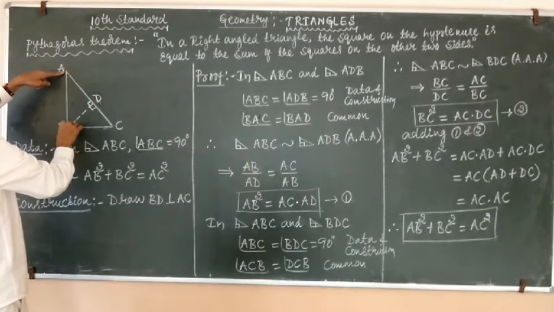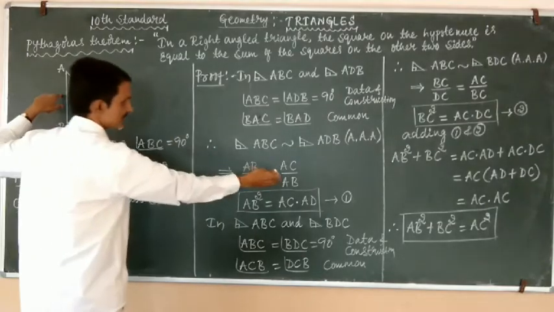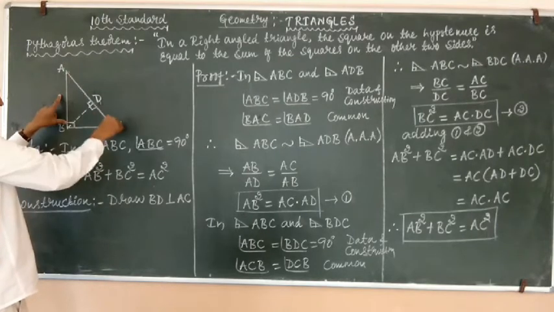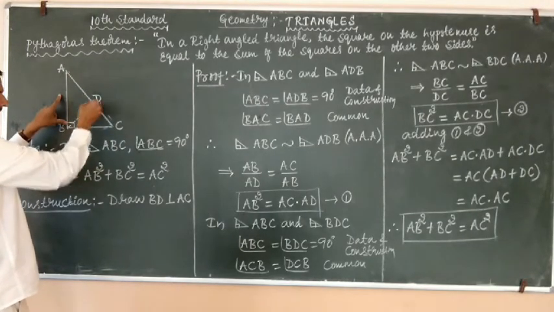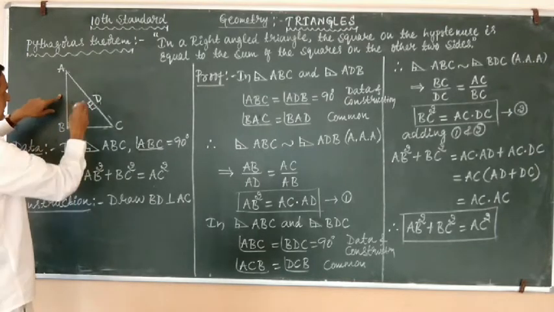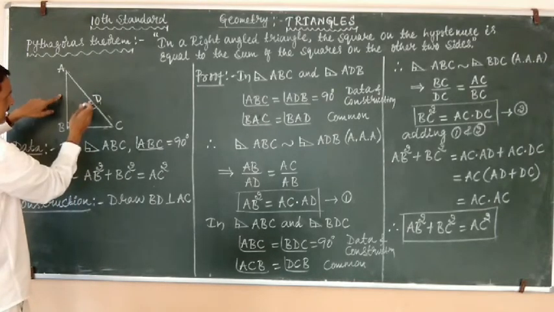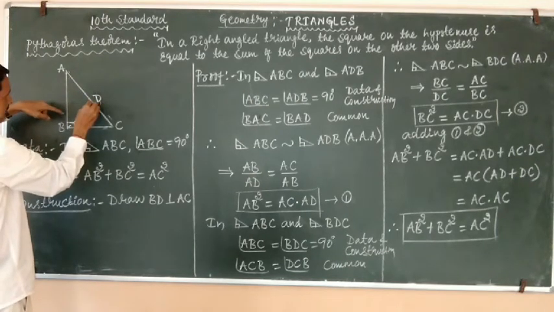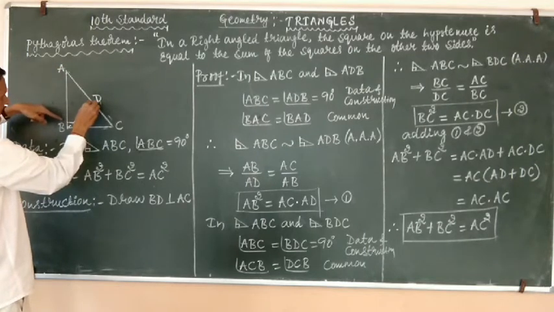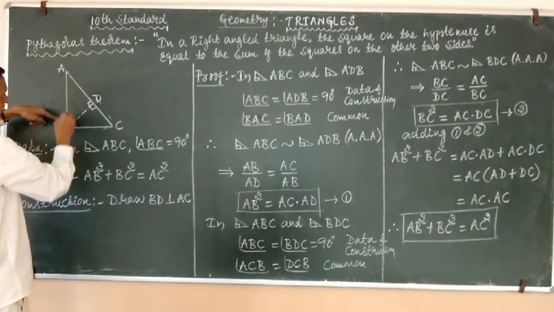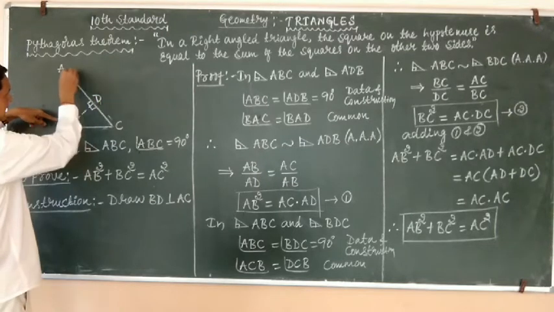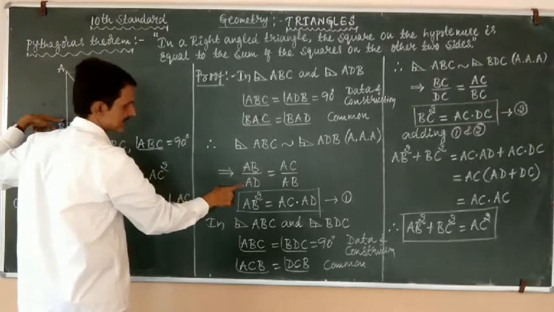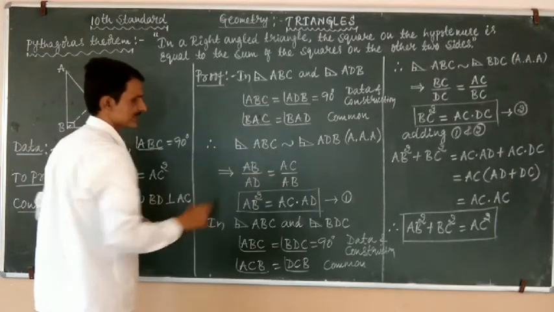So AB by AD is equal to, another one is hypotenuse AC. So AC is the hypotenuse here because it is opposite to the right angle at B. Similarly, AB is the hypotenuse for angle D in this triangle. So AB is the hypotenuse for the triangle ADB, which is opposite to this angle ADB. Therefore, AB by AD equals AC by AB.